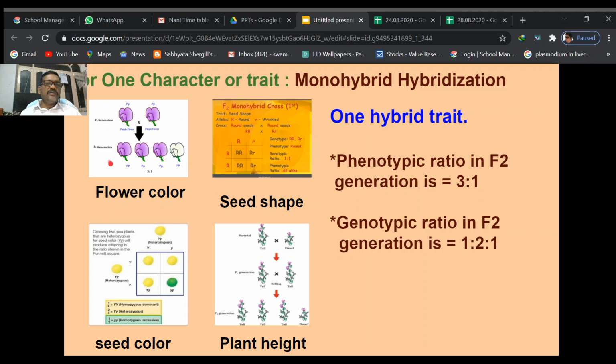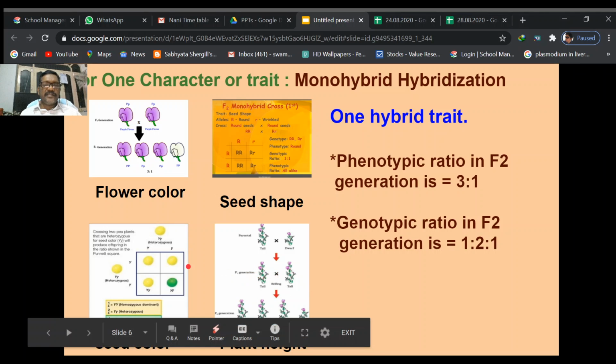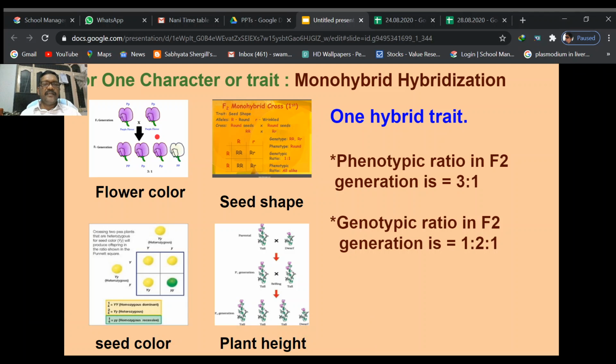From that one character in the F1 generation, he got hybrid plants. These are the hybrid plants, heterozygous dominant hybrid plants. Those hybrid plants which are produced in the F1 generation are self-pollinated.